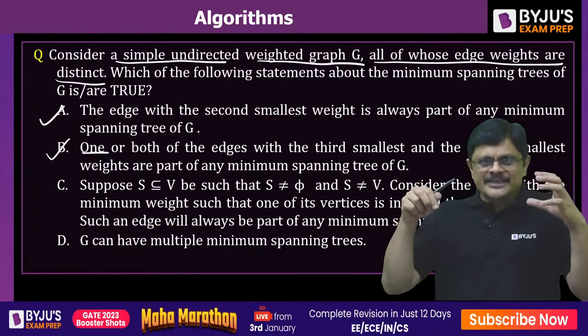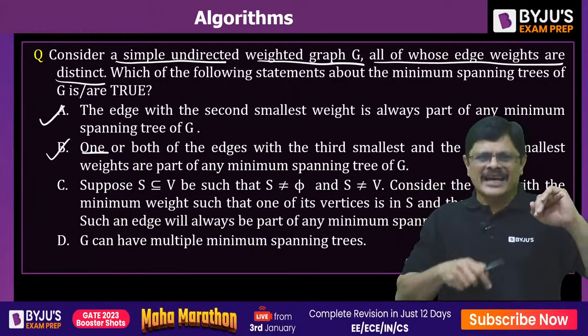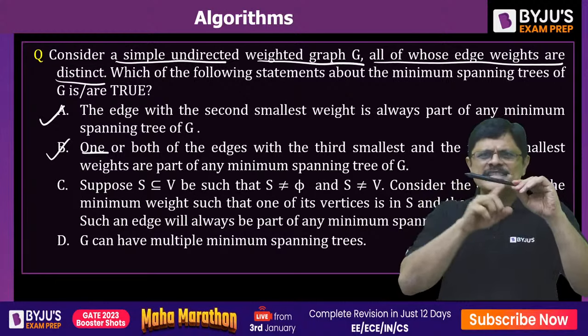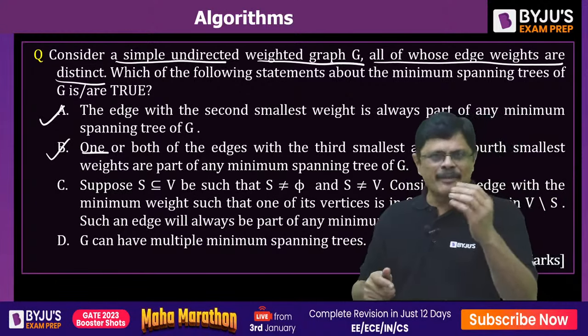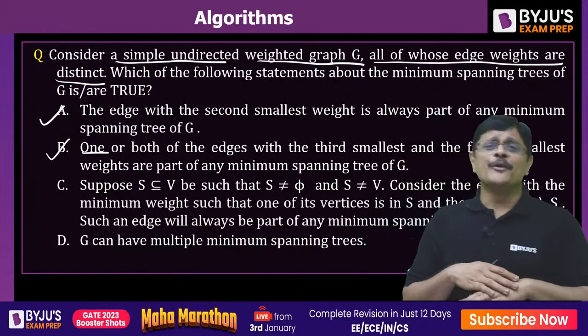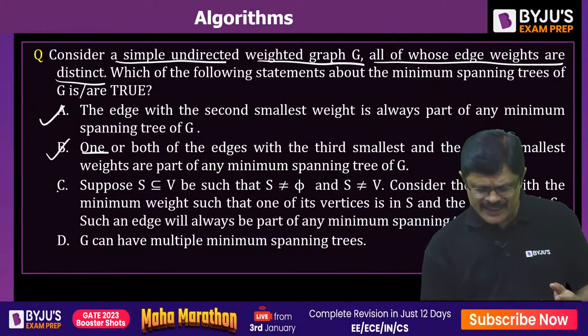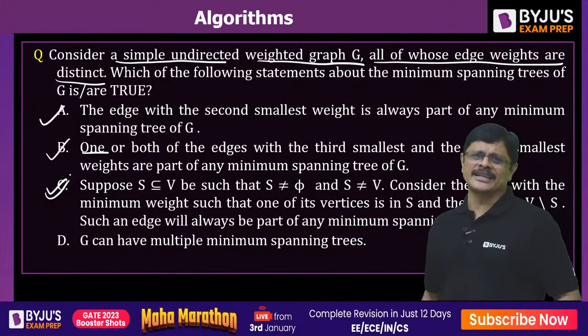Once you make a cut, selected vertices and non-selected vertices, the edge crossing the cut having the minimal weight will be selected. That is the basic idea of the cut, and especially here all the weights are distinct. Definitely this also will be true, my dear friends.